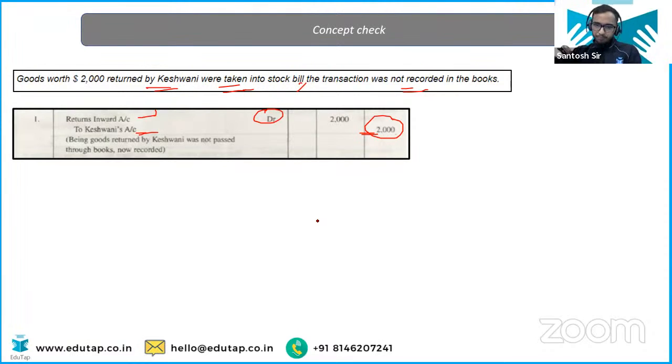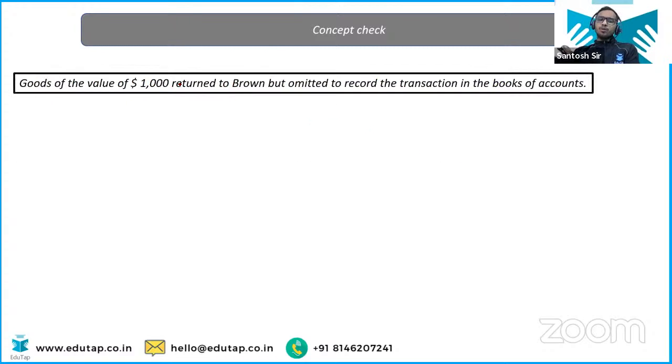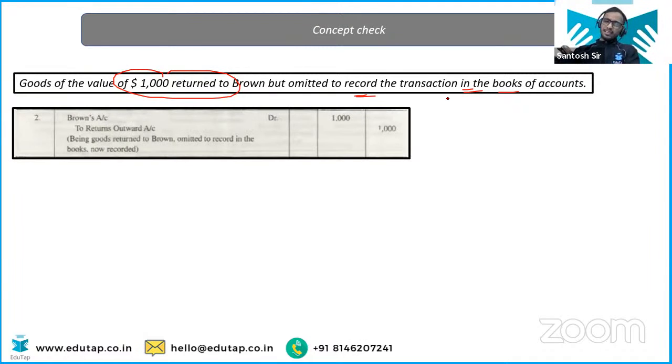Okay, chalo. Next entry. Goods of the value of 1000 returned. Now we have returned, but omitted to record the transaction in the book. Again, very easy. Now we have returned goods, but we have not entered that. So purchase return will be credited and Brown account will be debited. So very easy. Again, same question, but in this case, return outward, that is purchase return, is there. Okay, let me check the chat section.